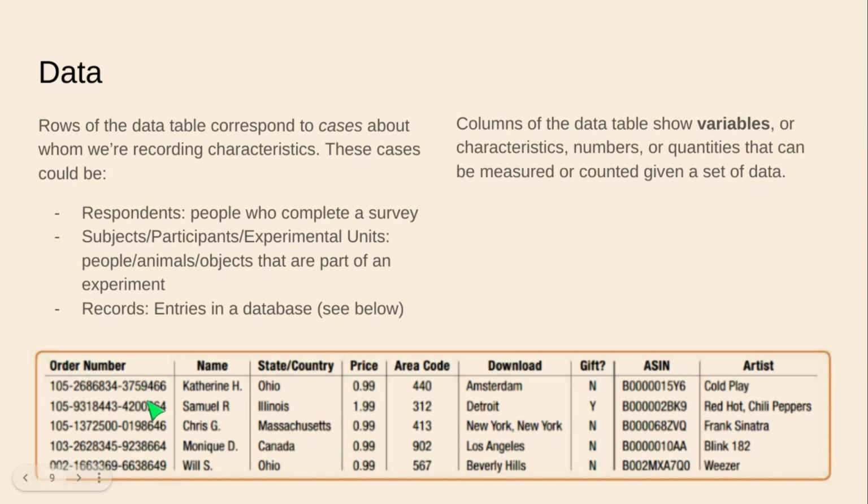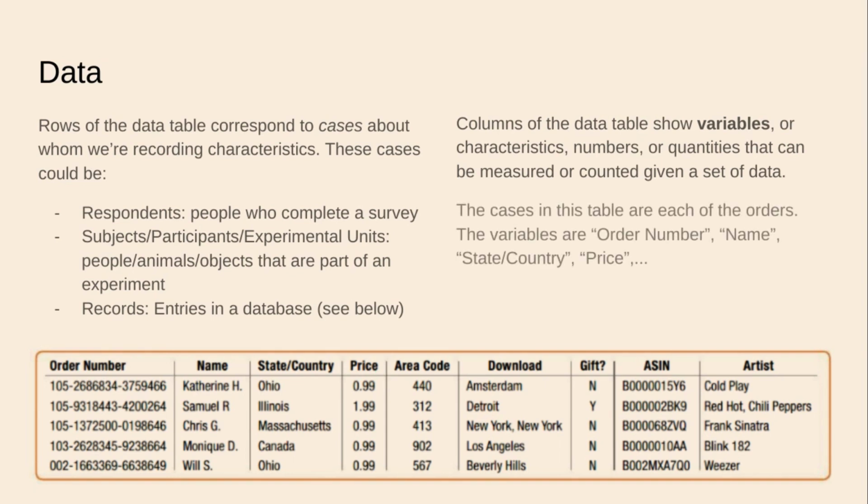And each one of these order numbers is a possible result we could get when looking at this variable. This variable here, name, there are a bunch of names that we get. These are the values that name could assume. These are the values that the variable state/country could assume. These are the values that price could assume, and so on and so forth, all right?